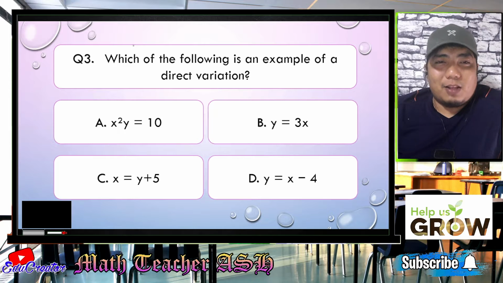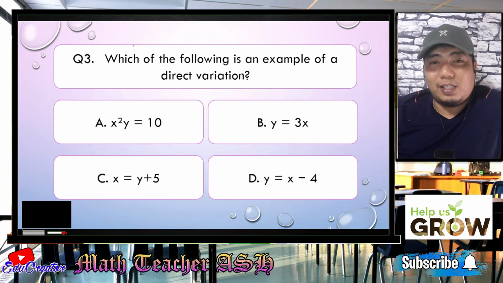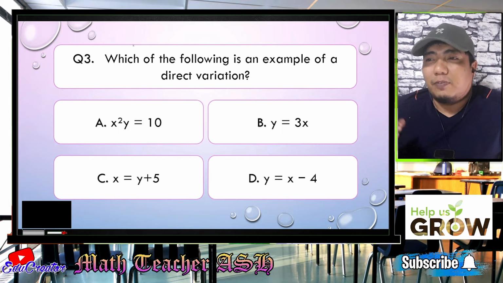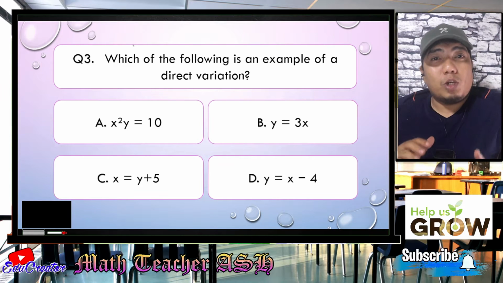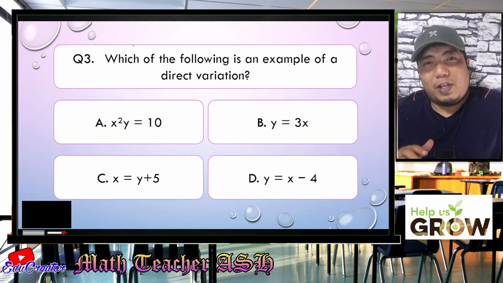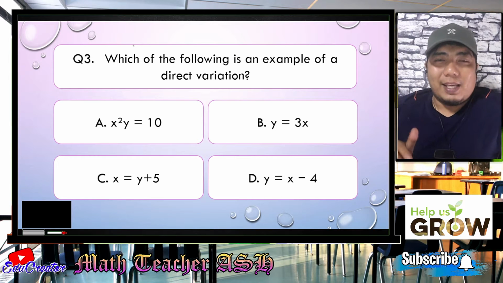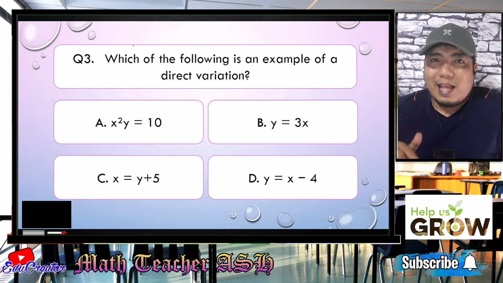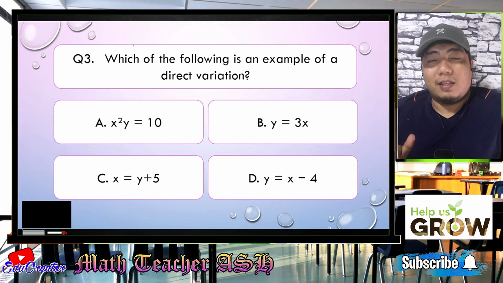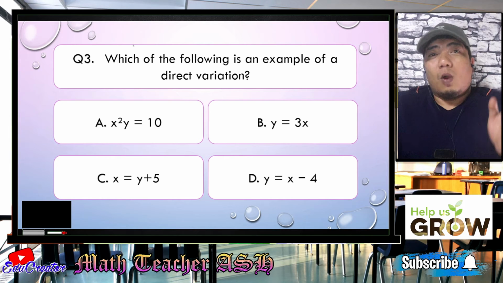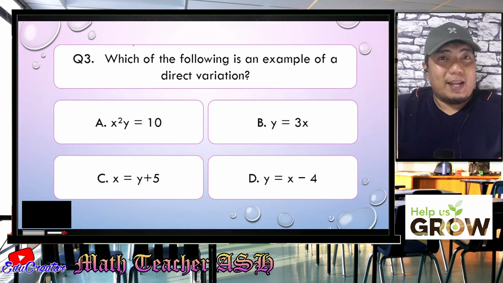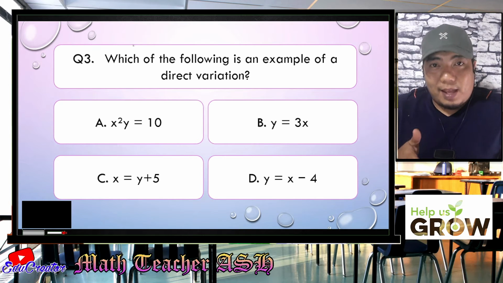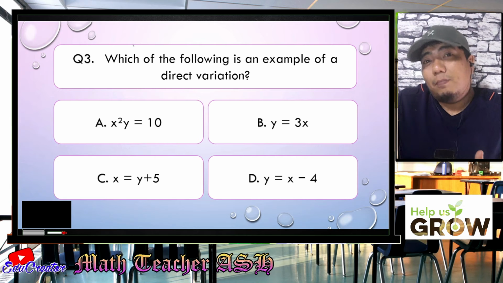Alright, my dear math learners, this question is another easy question because we will just find an example of a direct variation. If you can remember the denotation of the direct variation, it means that Y is equal to KX, that is, if Y varies directly to X. So what we need to do now is to find a constant of variation, which is a fixed number, and then with a variable beside it.